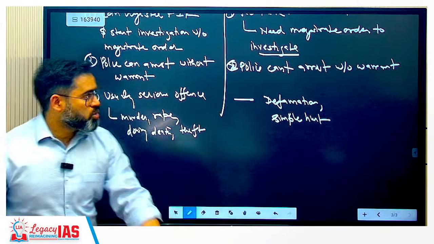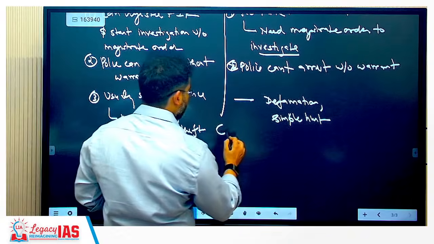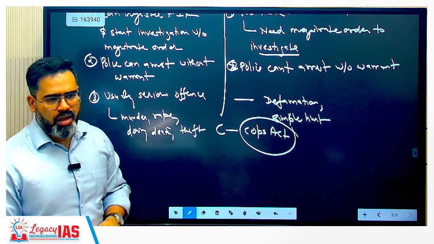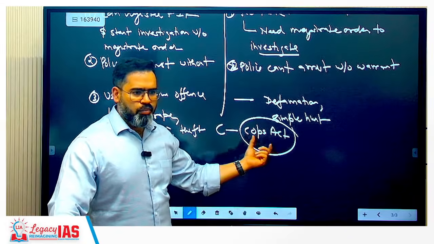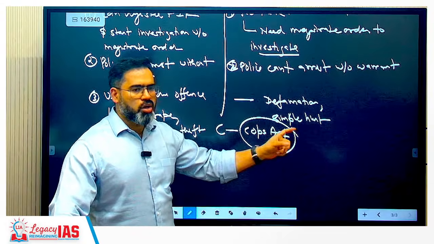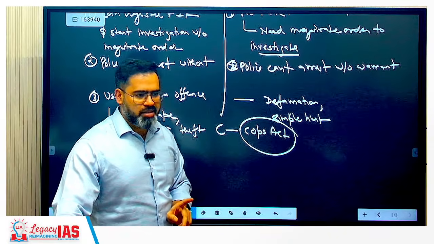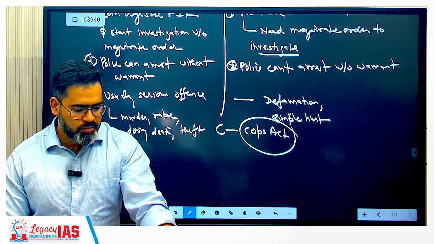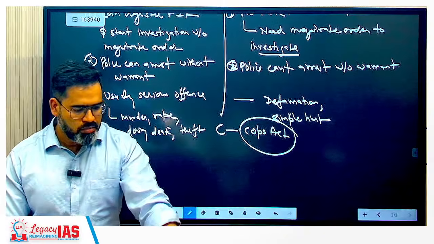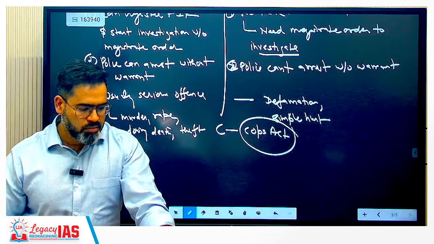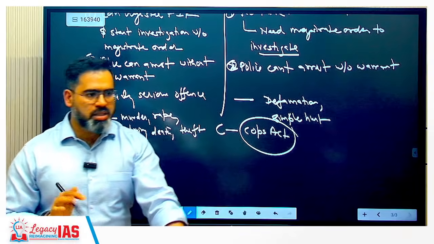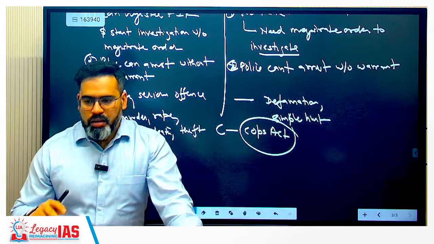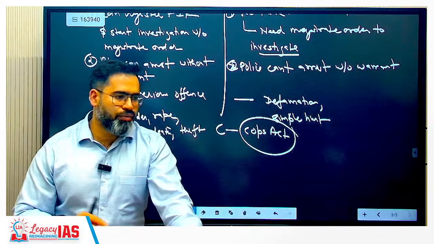That is cognizable. So cognizable means simple: cops act. Simple, you can remember it this way. Cognizable means cops act. Police is going to act on their own. Non-cognizable, no police act, no cops act. Okay? So you can remember it this way. This is done. So cognizable and non-cognizable done. The next classification that we are having is bailable and non-bailable offense.